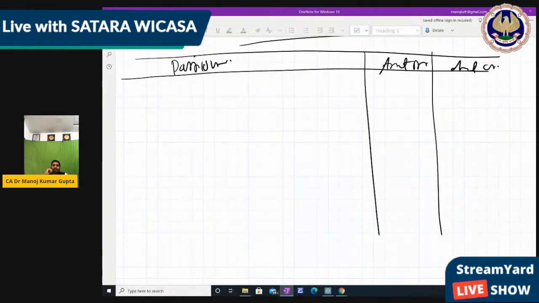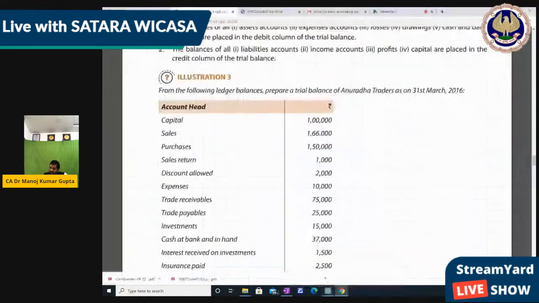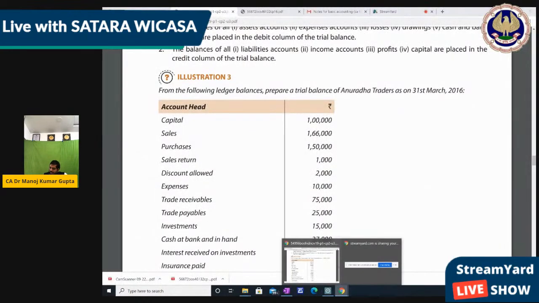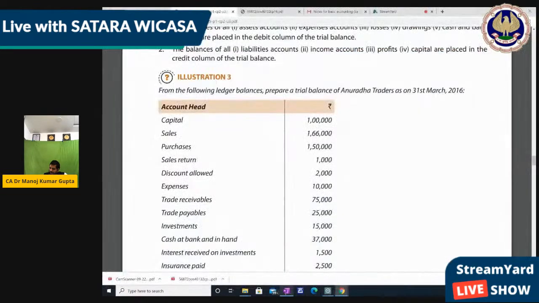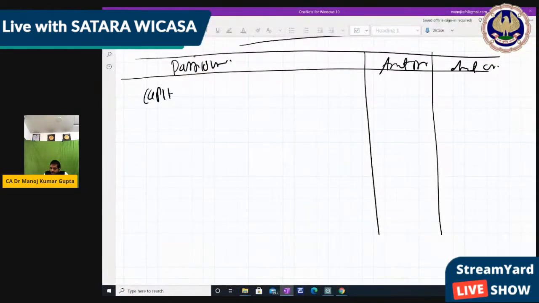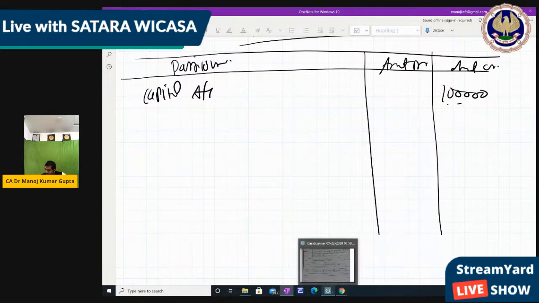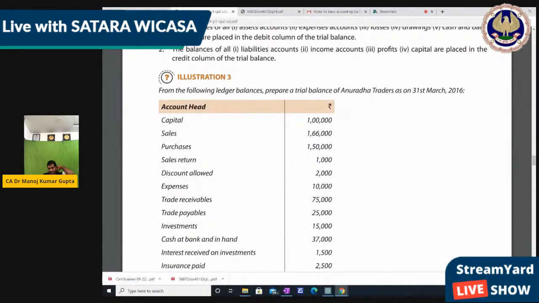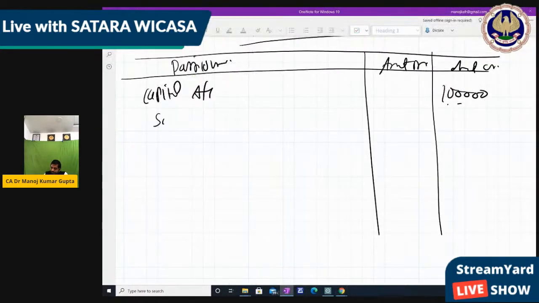Now one by one we write the balances. Capital 1 lakh. So tell me, is capital a credit balance or debit balance? Very good. Capital is always a credit balance. Capital account 1 lakh, right? Then next, sales, that is also a credit balance. So sales 1,66,000. The ledger they had made means the first two accounting processes they had already done, right?